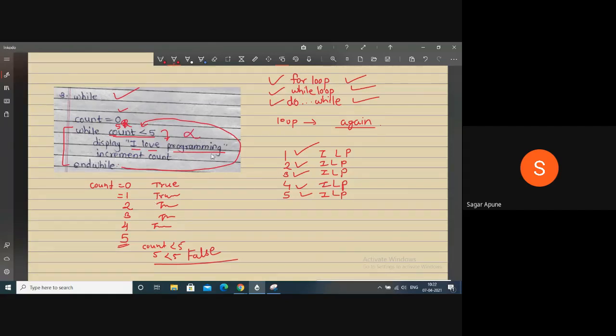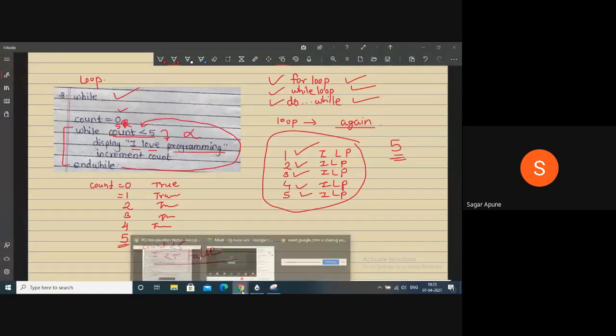I love programming. So now here you will get the message I love programming 5 times because of the while loop.